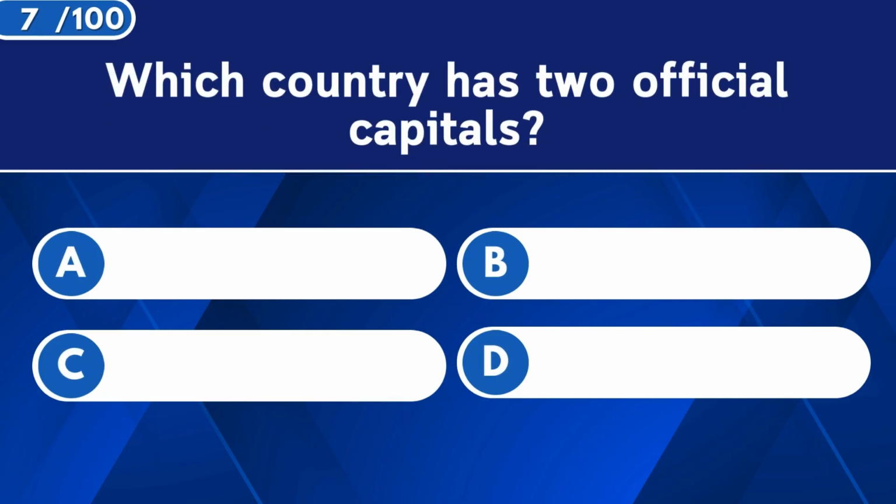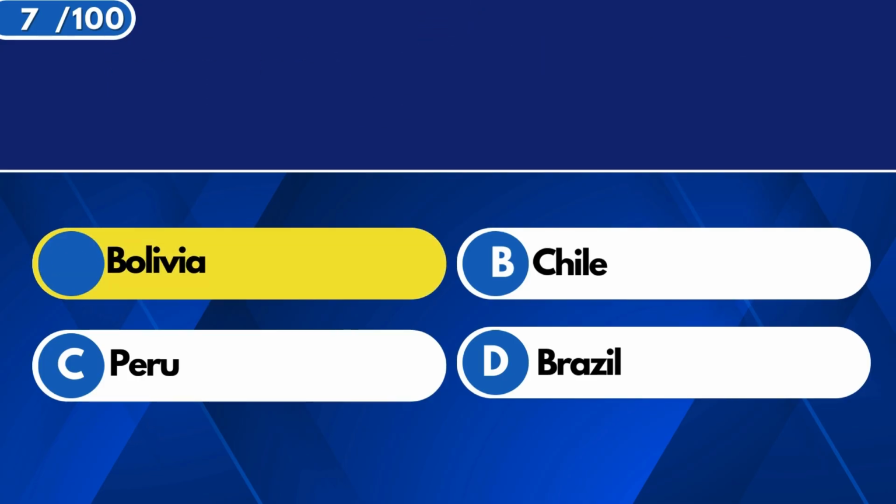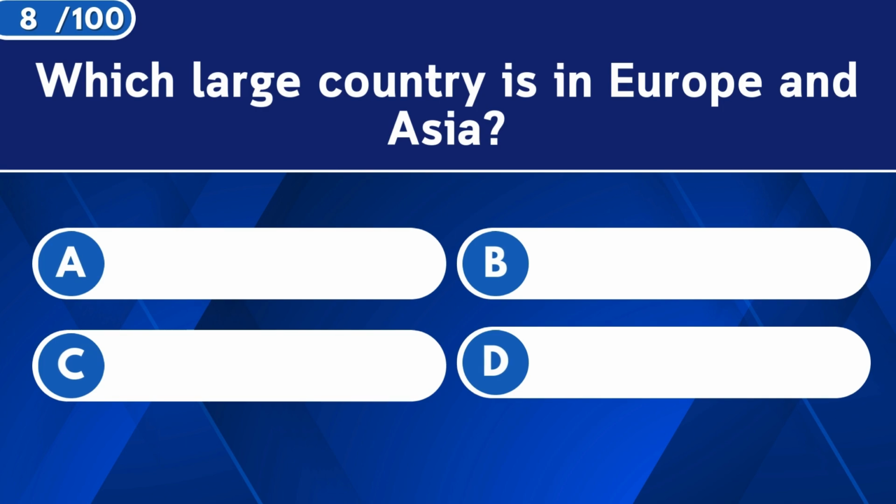Which country has two official capitals? Bolivia. Which large country is in Europe and Asia?